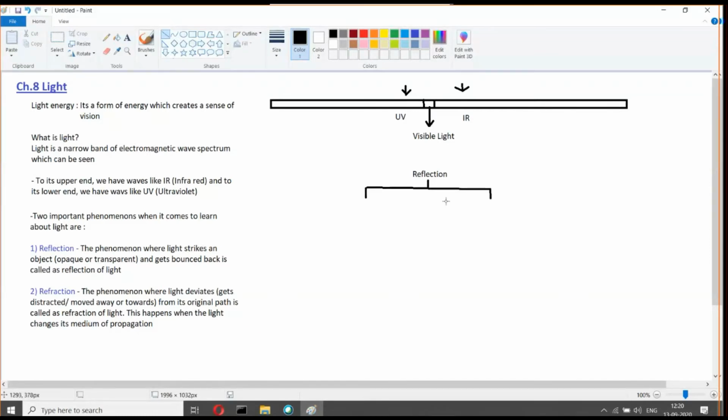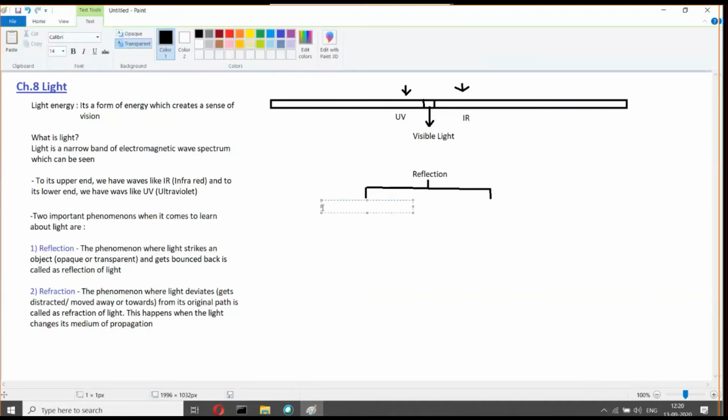Whenever we say reflection, it comes into the picture in two different types. The first one is reflection by plane surface or by plane mirrors, which you have already learned in your 8th standard.